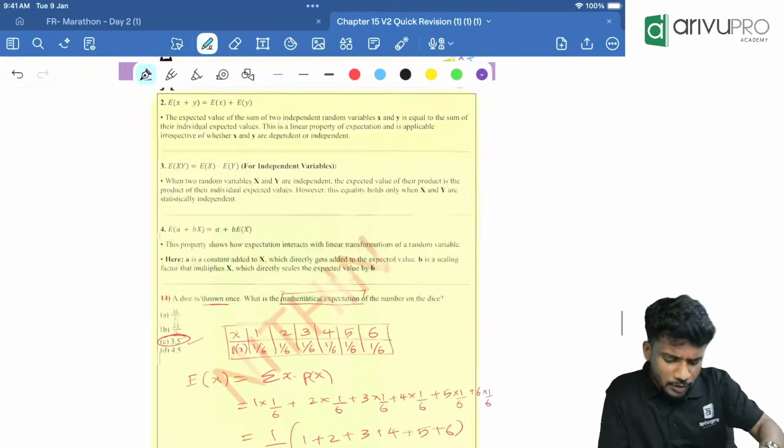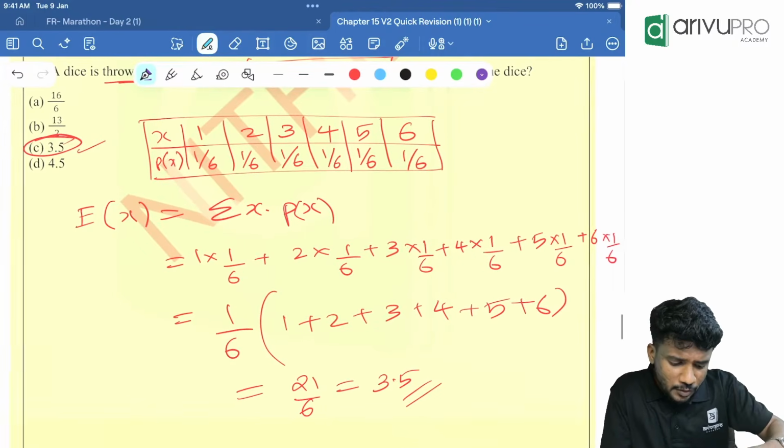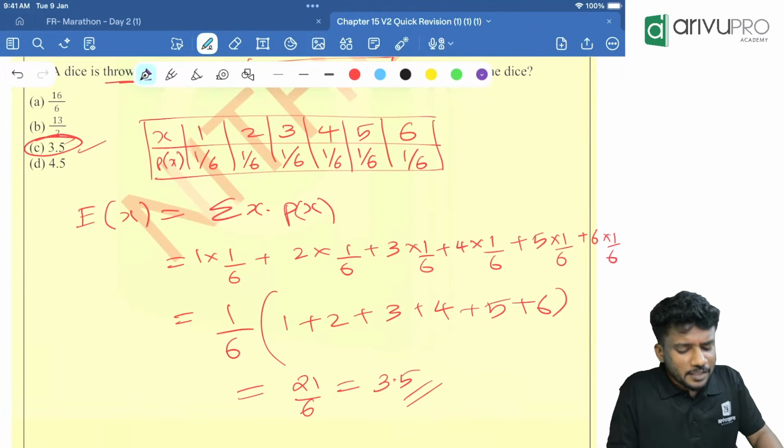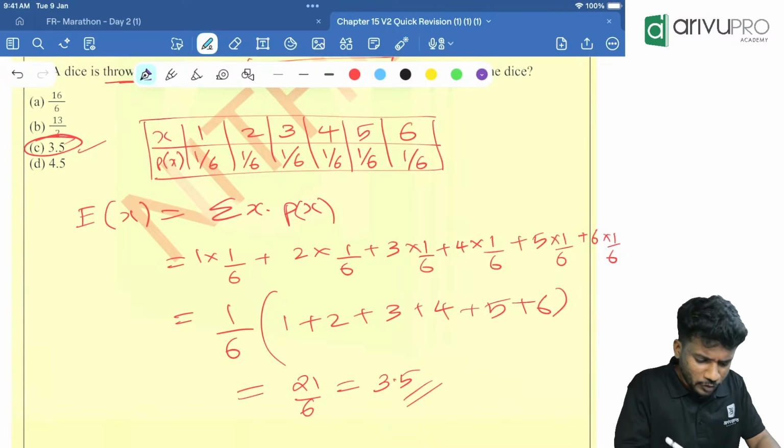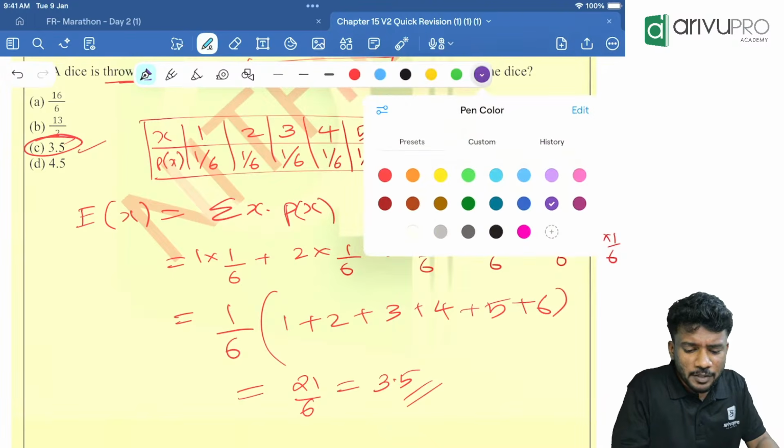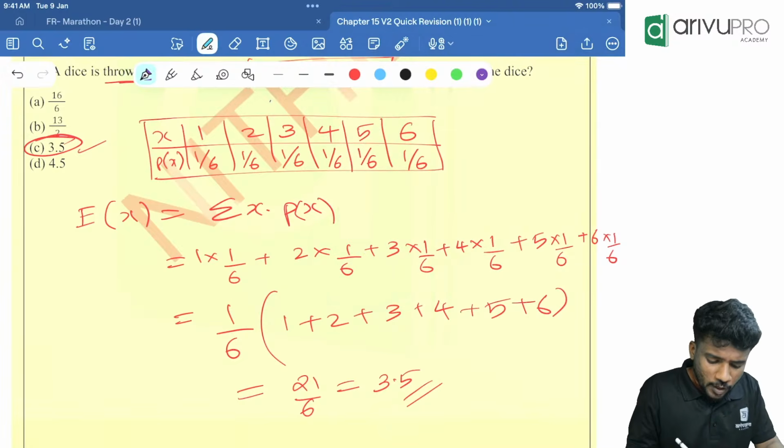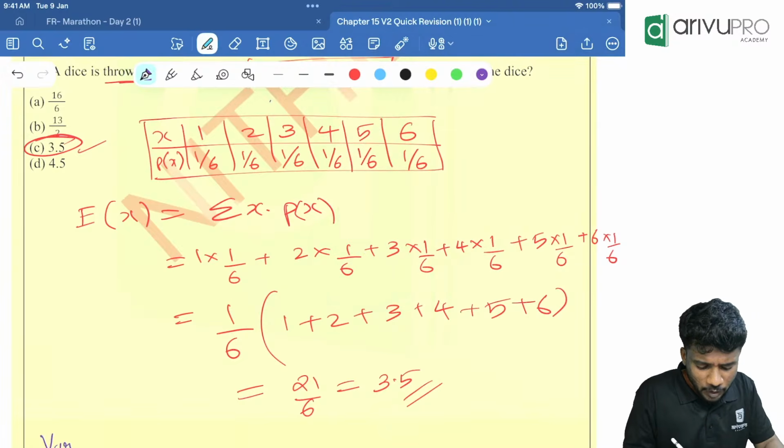Now for this question, can you find me variance? How, for this particular question, can you find variance? The variance formula is what? Var of x is equal to sigma.